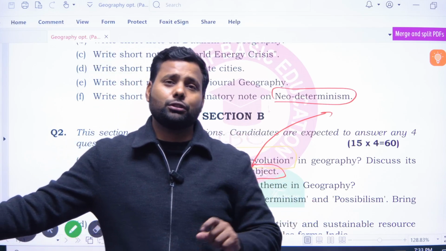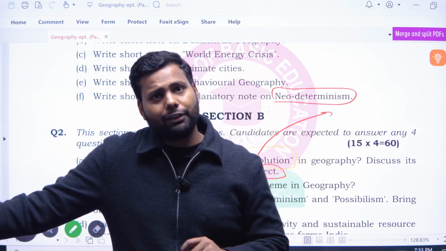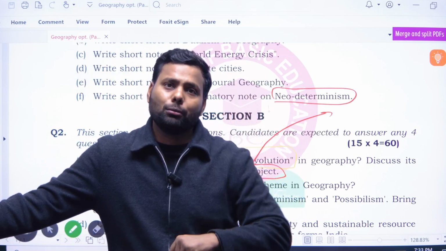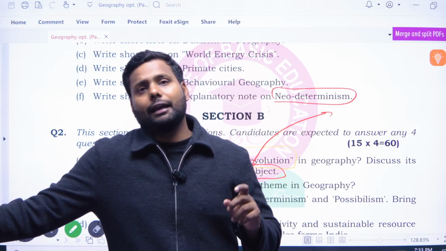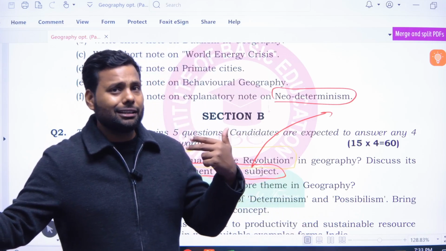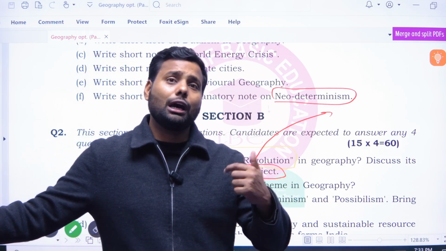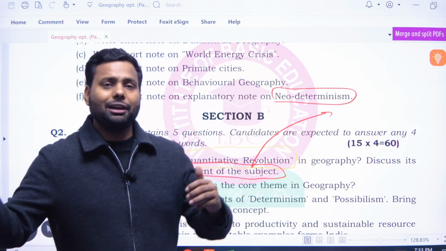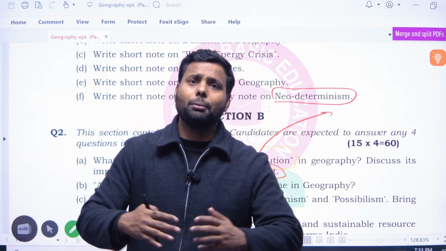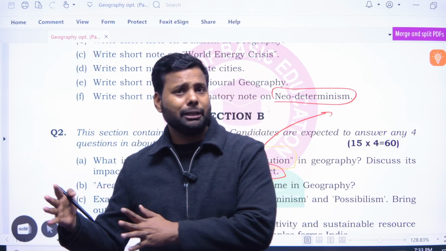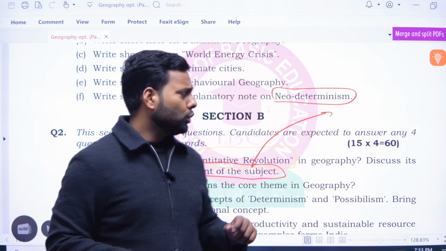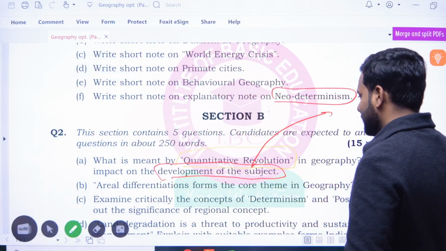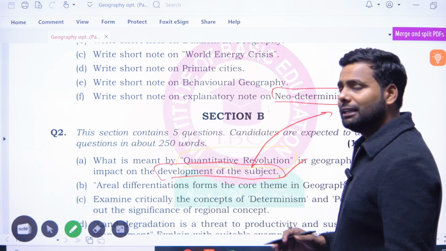Geography says that the setting of an industry is based on formula, based on law, and von Thunen's agricultural location model is also an outcome of the quantitative revolution. During the quantitative revolution, we collected many laws, thoughts, statistics, mean, median, mode, and it is called the quantitative revolution. So, discuss its impact on the development of the subject.